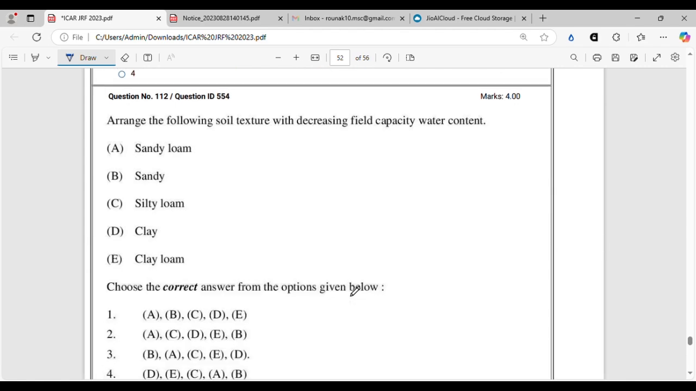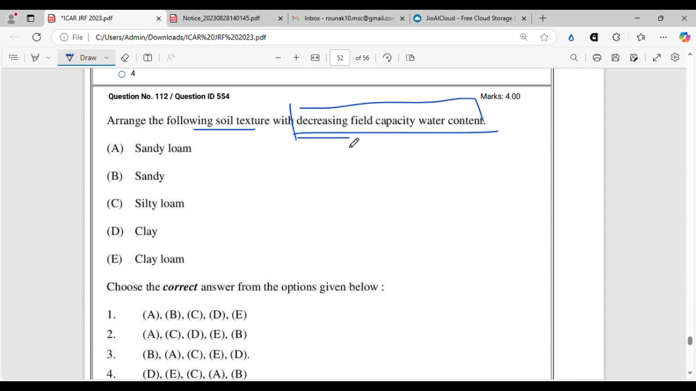Arrange the following soil texture with decreasing field capacity water content. All right. So decreasing field capacity water content means at field capacity at minus 0.33 bar, at minus 1 by 3 bar, what is the amount of moisture or the volumetric water content present in the soil? It will differ from soil to soil, all right, because at minus 1 by 3 bar, the amount of water present in a clay soil is much more than the amount of water present in a sandy soil at the same suction, right? Because the water holding capacity of clay is much higher. So you have to arrange the following soil texture with decreasing field capacity water content. This is a very good question. You have to use your concept.